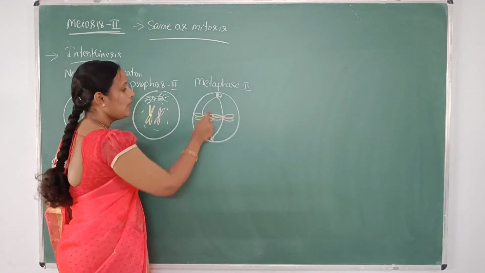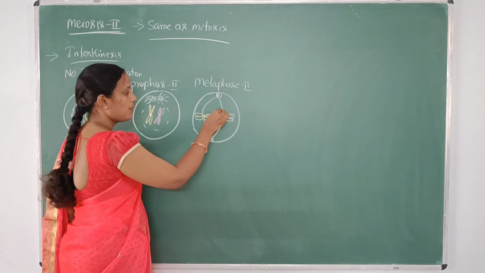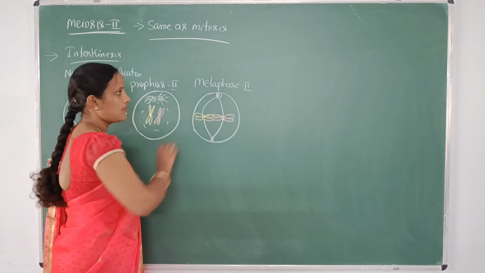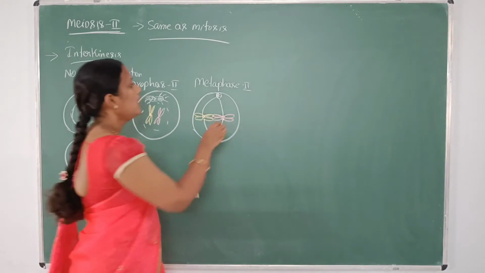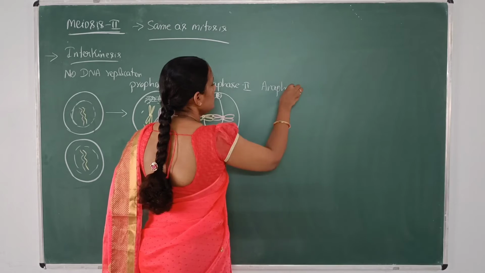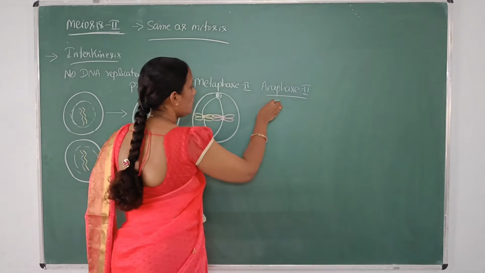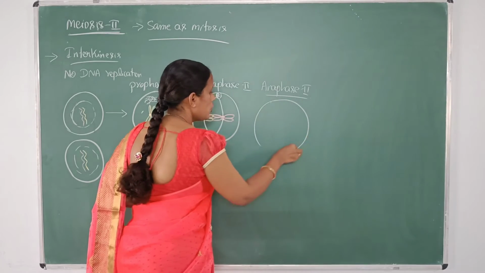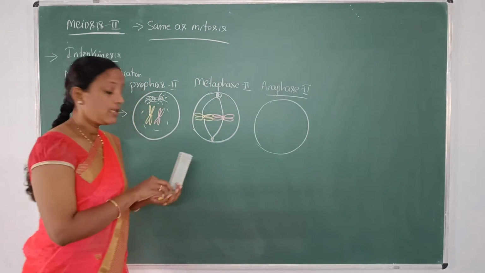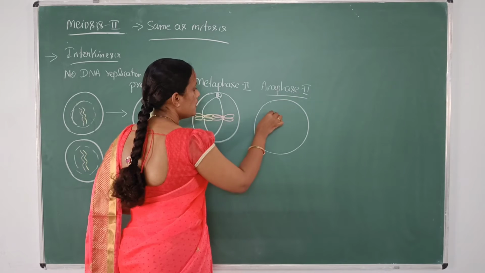Now after attachment of the spindle to the kinetochores on the opposite poles, it will enter into anaphase 2, where the chromosomes are split at the centromere and start moving to the opposite poles.